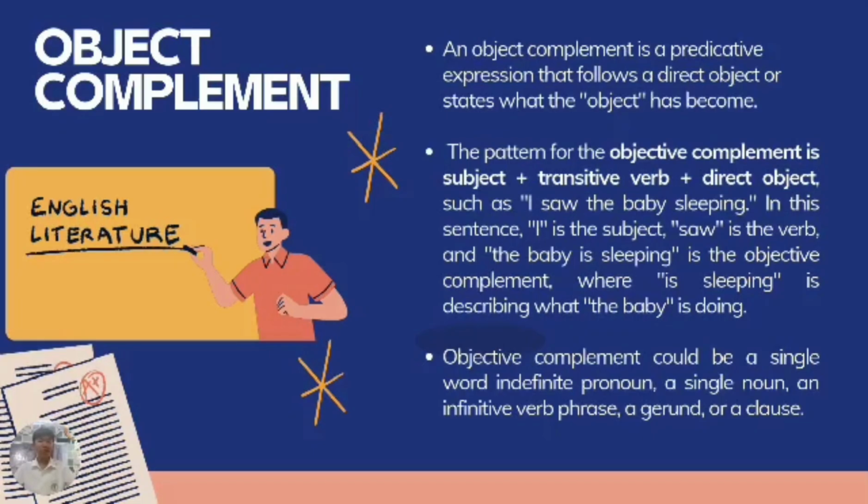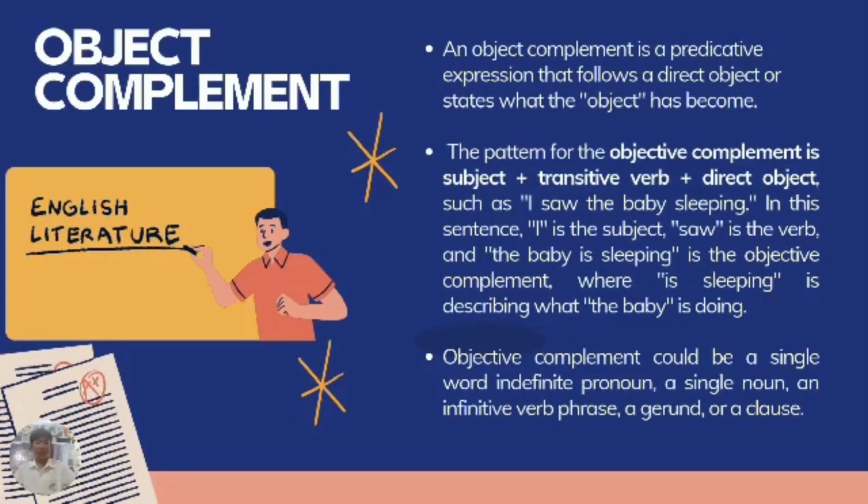An object complement is a predicative expression that follows a direct object or states what the object has become. The pattern for this object complement is subject plus transitive verb plus direct object, such as "I saw the baby sleeping." In this sentence, I is the subject, saw is the verb, and the baby is sleeping is the object complement, where is sleeping is describing what the baby is doing.